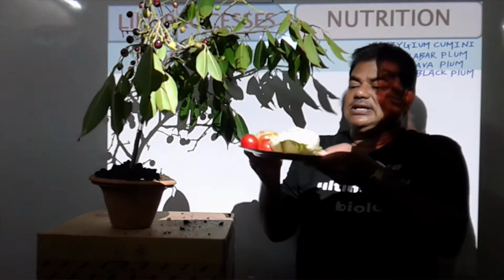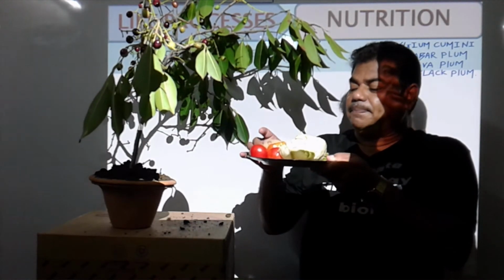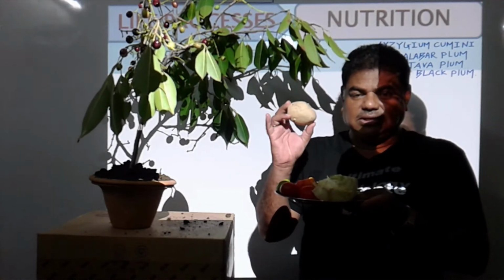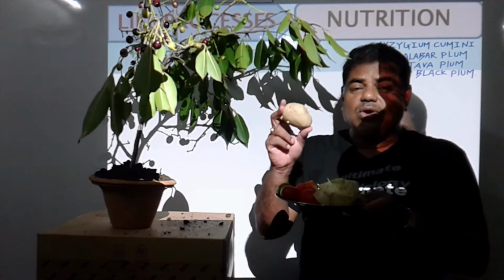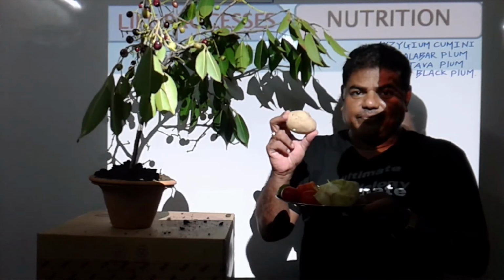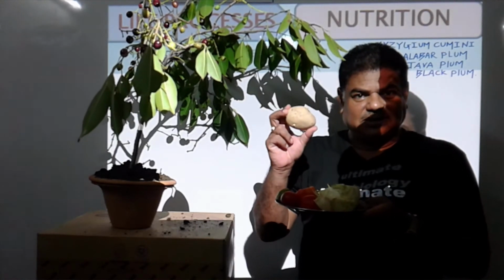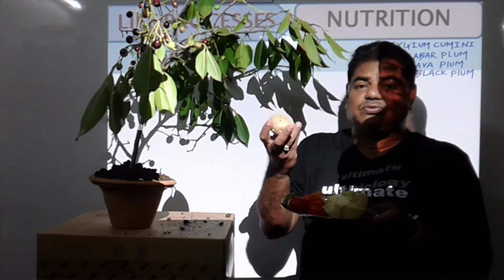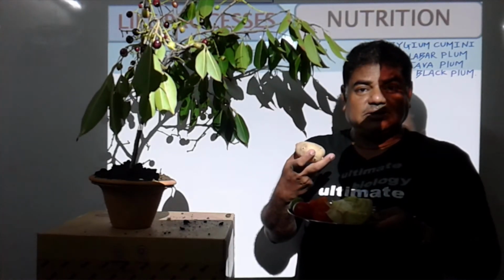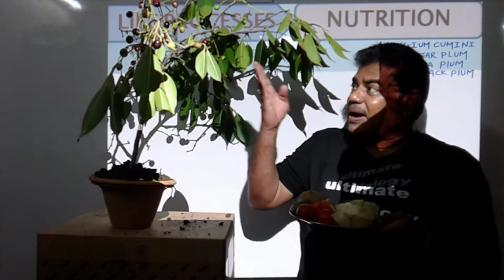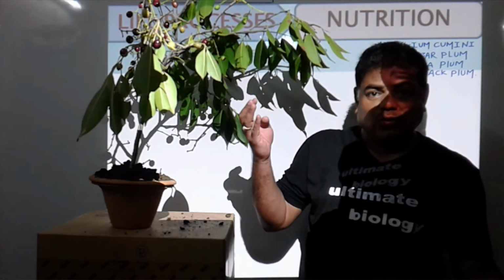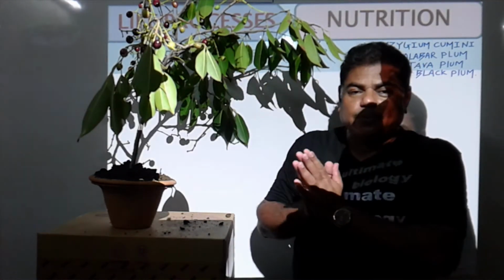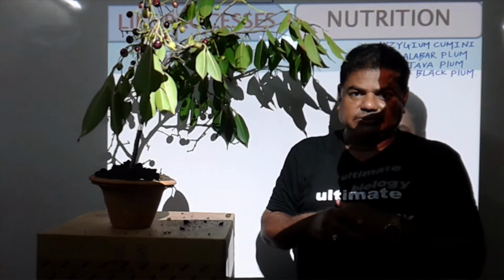See here in this plate. This one is a potato. This is a plant product. This potato is an underground modified stem in which starch is present, and this plant produces this starch. And this starch is a food material of humans. Now these plants, by the process of photosynthesis, prepare their own food material, and that food material is then transported here and there and provides energy to this plant. No doubt.